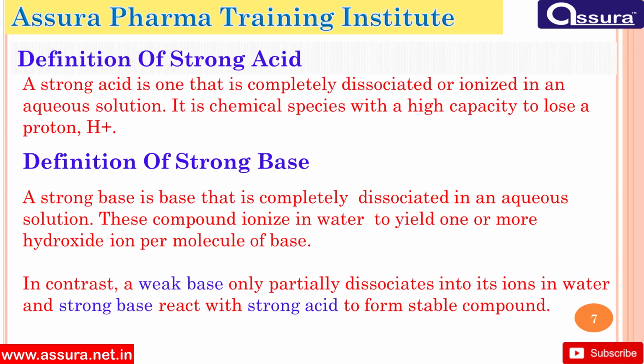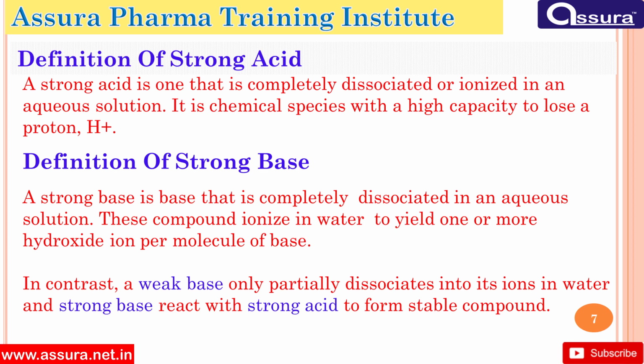Definition of strong acid. A strong acid is one that is completely dissociated or ionized in an aqueous solution. It is a chemical species with high capacity to lose proton H+. Definition of strong base. A strong base is a base that is completely dissociated in an aqueous solution. This compound ionizes in water to yield one or more hydroxide ion per molecule of base.